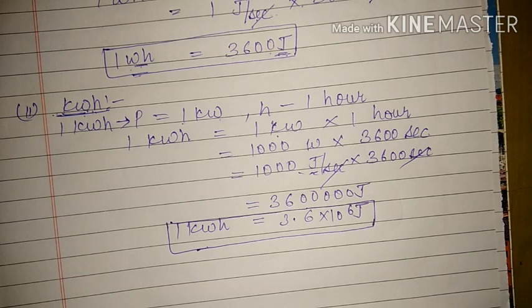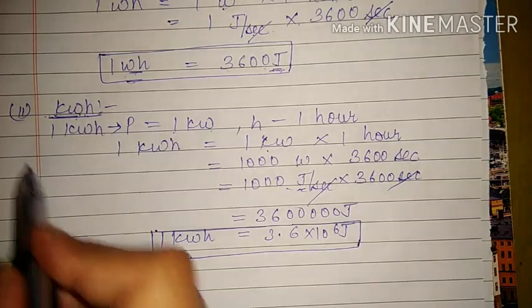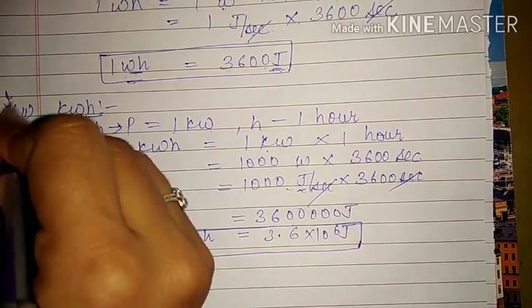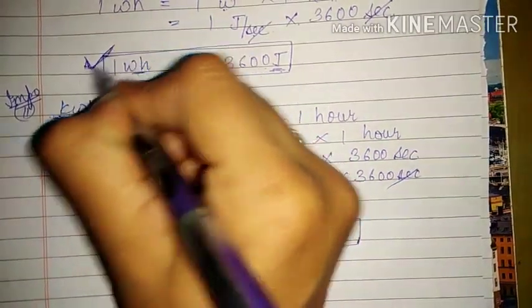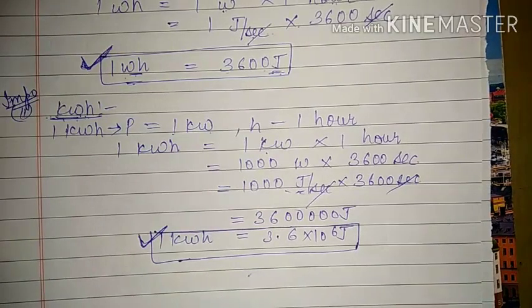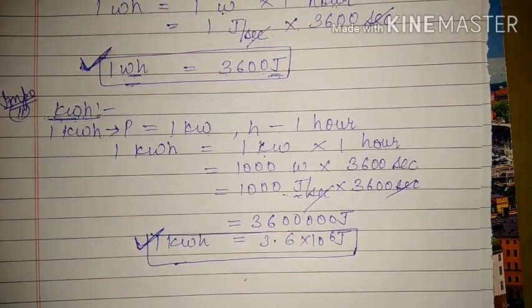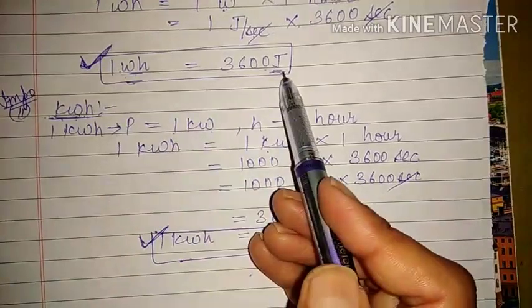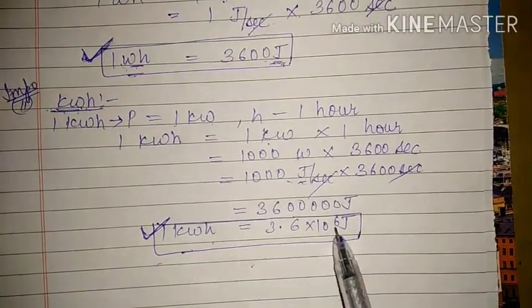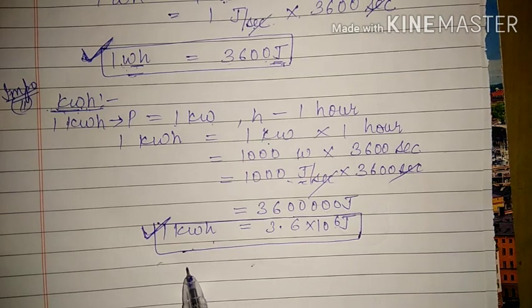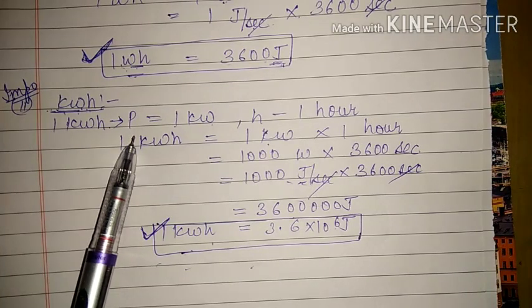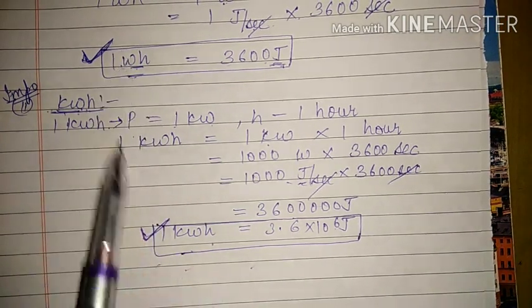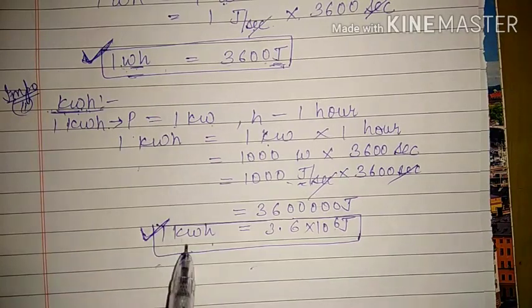Now see, both these units are important from exam point of view, but especially you see this term. This is very important from exam point of view as well as numericals. Both these values we must learn, because we will need them in the numerical questions. In a numerical question we may have to convert watt hour into joule, as well as kilowatt hour into joule or joule into kilowatt hour. And for kilowatt hour many times its definition is asked. So we have to remember both the definitions and both the numerical relations.